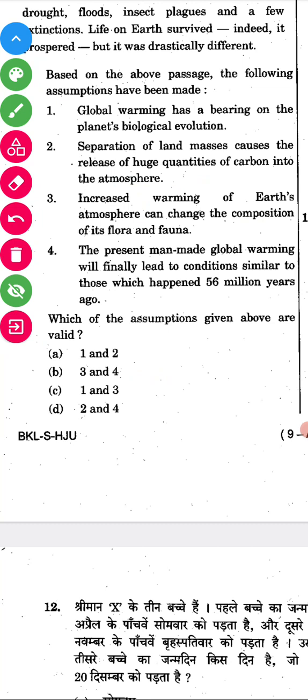Fourth option: the present man-made global warming will finally lead to conditions similar to those which happened 56 million years ago. It's a wrong statement. The future can't be predicted. So this is a wrong answer. Option C is the right answer, because 1 and 3 are the right statements. So we'll go through option C.